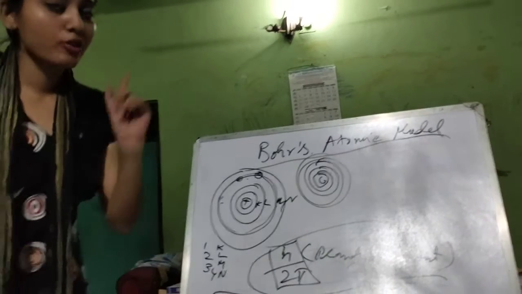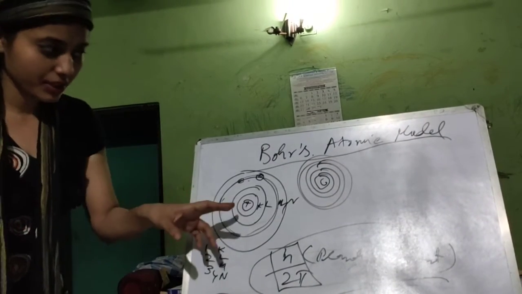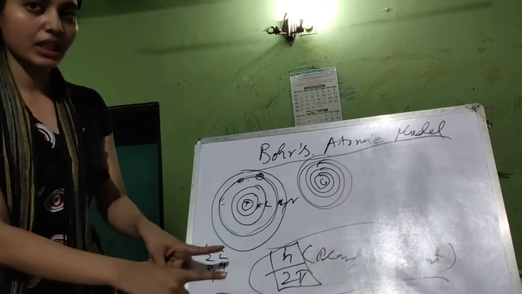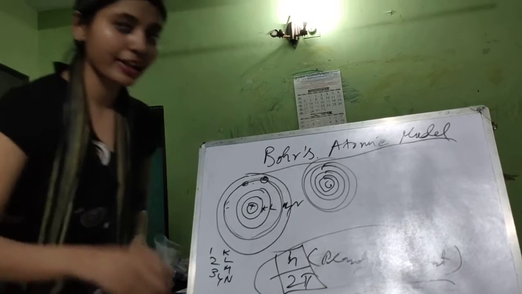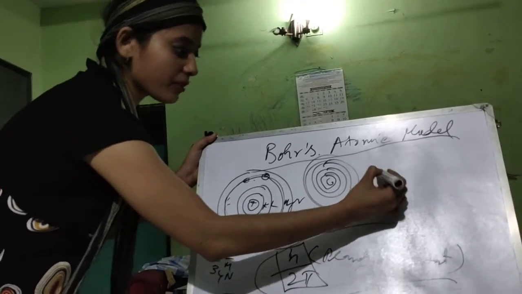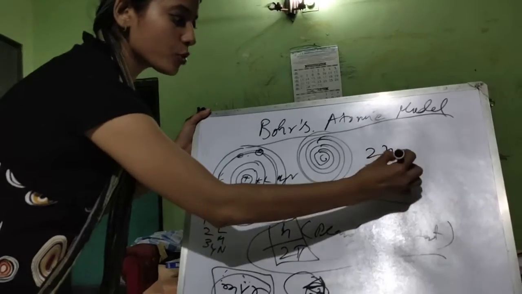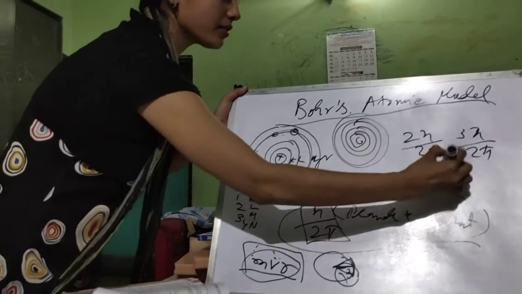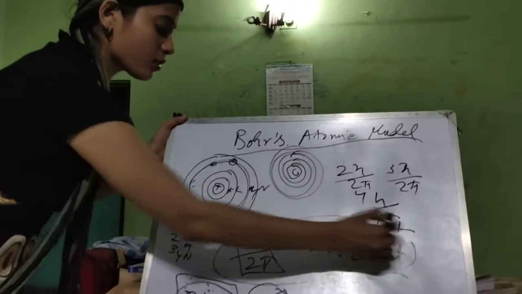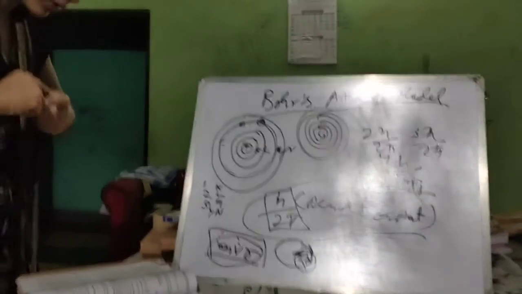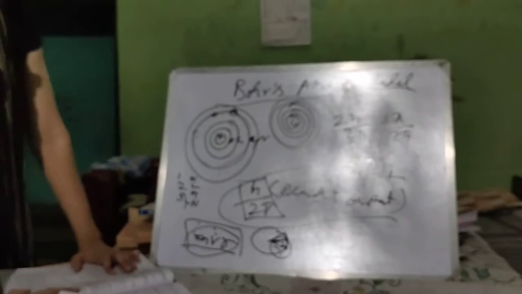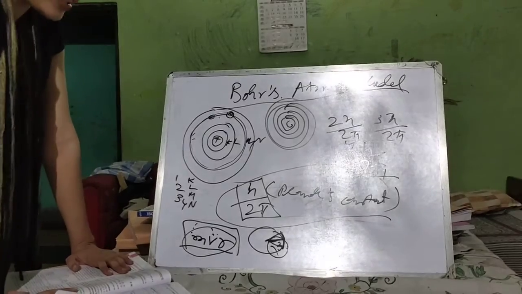So only those energy levels are going to be accepted where the angular momentum of an electron is an integral multiple of h by 2 pi. Means it can be 1h by 2 pi, 2h by 2 pi, 3h by 2 pi, 4h by 2 pi, and so on. I hope it's clear to you. So an electron can have the values h by 2 pi, 2h by 2 pi, 3h by 2 pi, 4h by 2 pi, and so on.